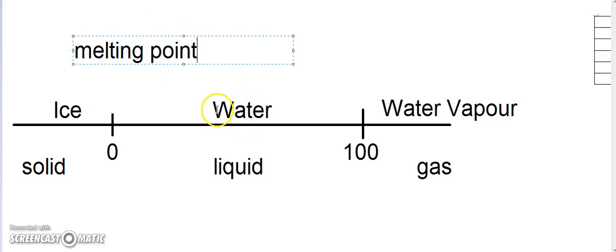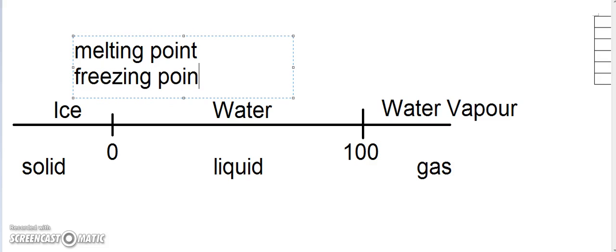We also know that water becomes ice at 0 degrees, and that's why the melting point is also known as the freezing point, because water freezes into ice. So the melting point is 0 degrees, and the freezing point is also 0 degrees.